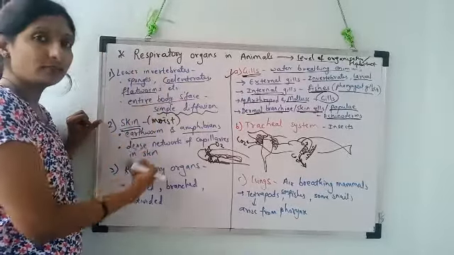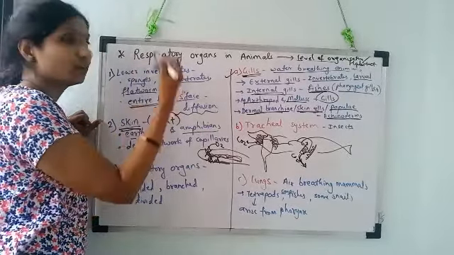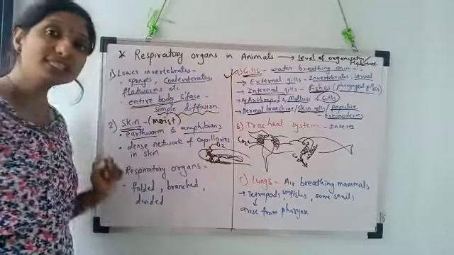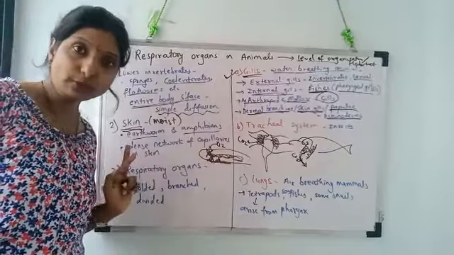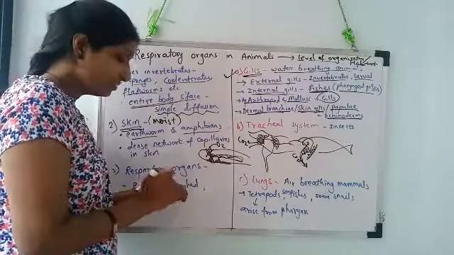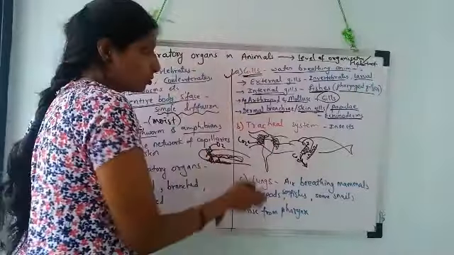In case of lower animals, they use the moist skin or the entire body surface. But in case of higher animals, the first respiratory organ is gills. Understood? Next is the tracheal system. It is found in the insects. We have studied it in cockroach very well.